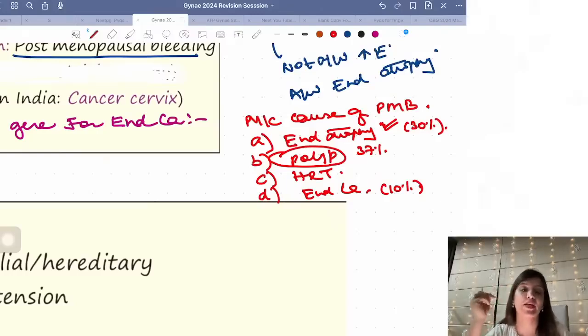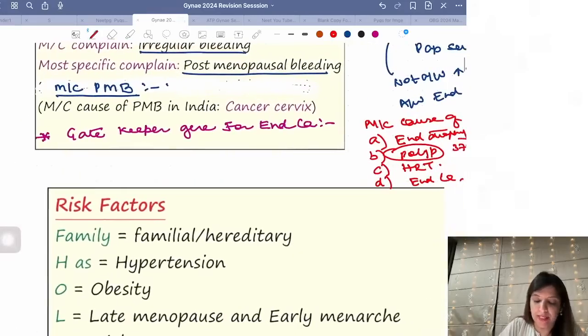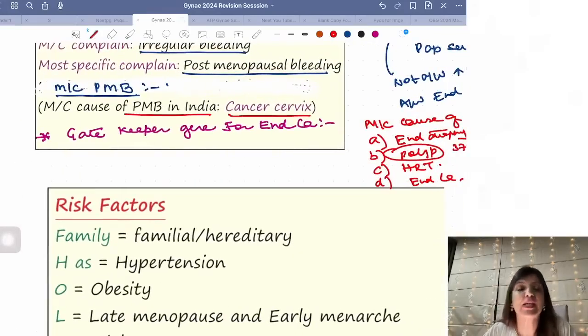If you are a DBMCI student, in your classes I have taught you this. Please remember, the most common cause of PMB is polyp, right? If they ask you most common cause of PMB in India, then the answer is cancer cervix, right? Overall, if they ask you what is the most common cause of PMB, postmenopausal bleeding, endometrial atrophy, right?